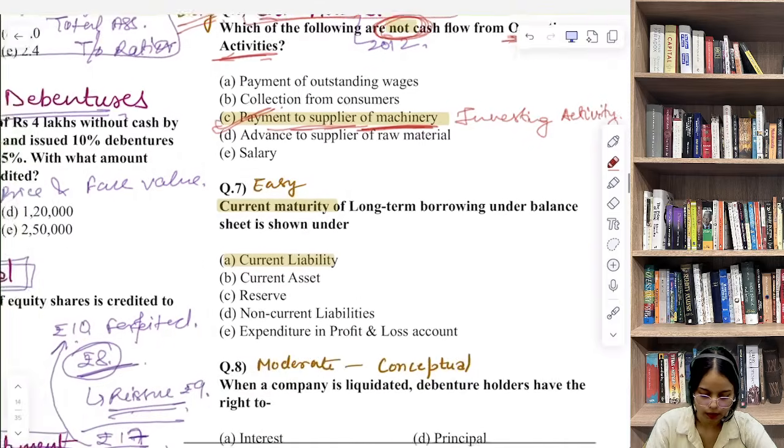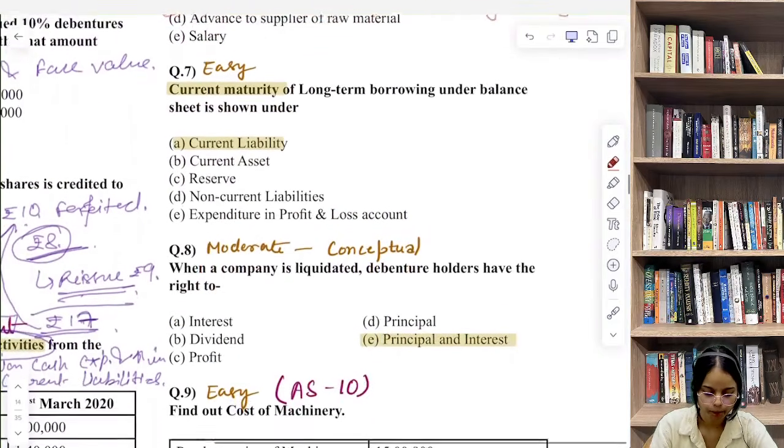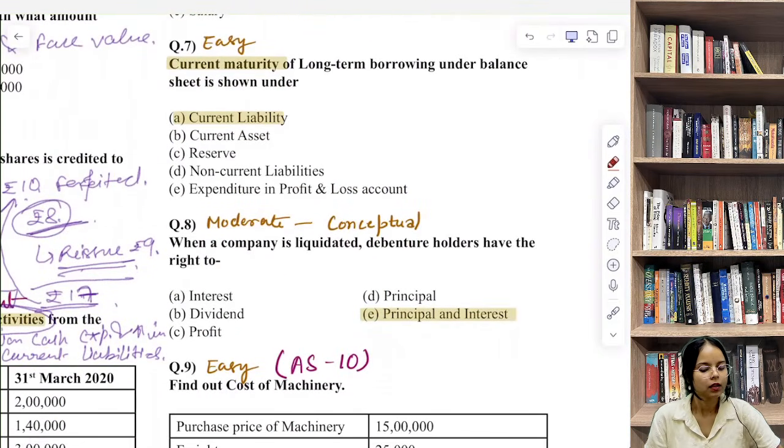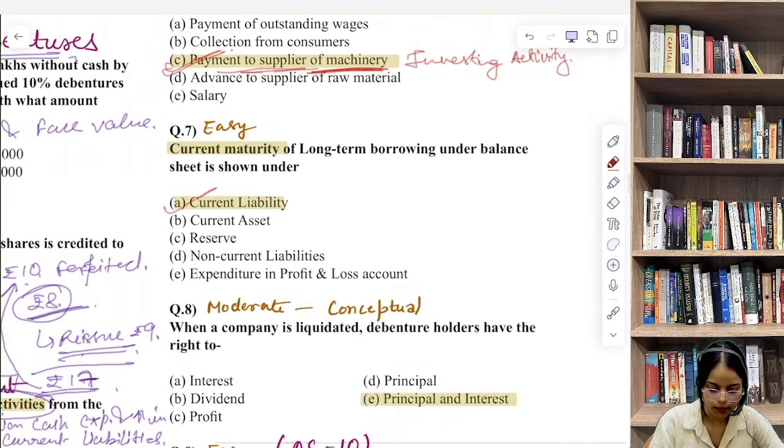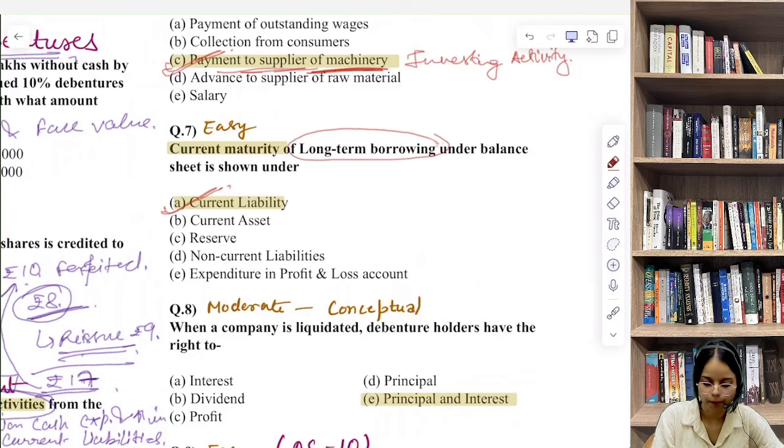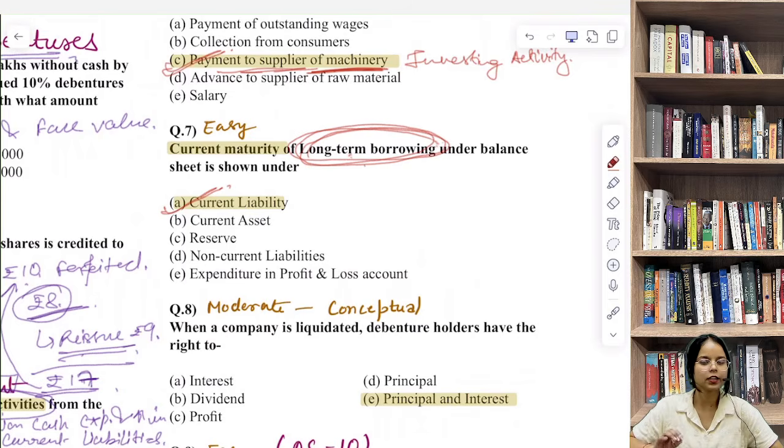Now let's discuss question number 7. Here, current maturity of long term borrowing under balance sheet is shown under which heading? The correct answer is current liability. You must be wondering why we call it a current liability even though it is long term borrowing. So check your understanding related to balance sheet classification.